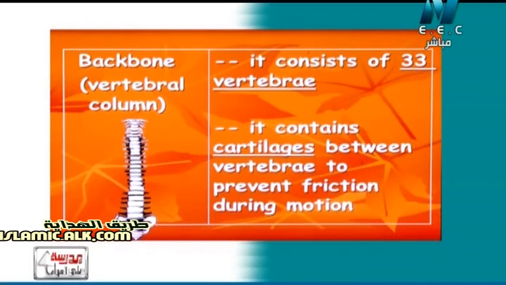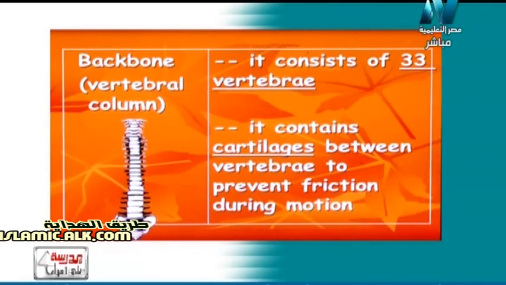So again, the backbone or the vertebral column will consist of 33 vertebra, and it will contain cartilage between each vertebra and the other to prevent the friction during motion. So now we'll have a very important give reason question. Let me write it. The question says, نكتب مع بعض.